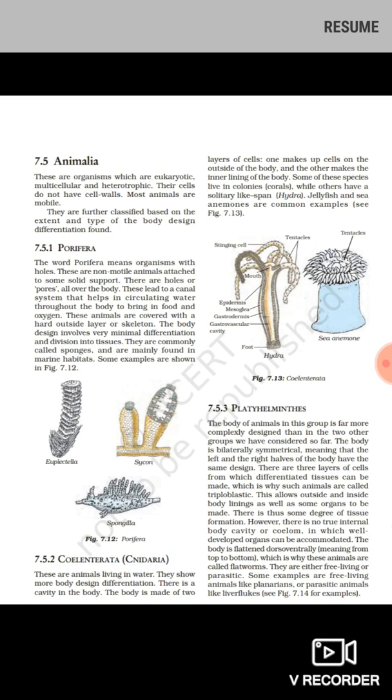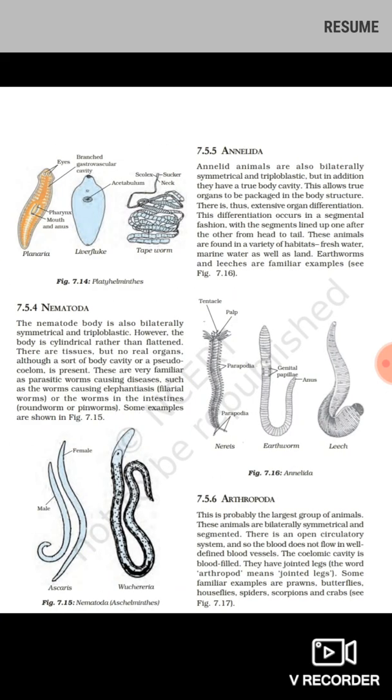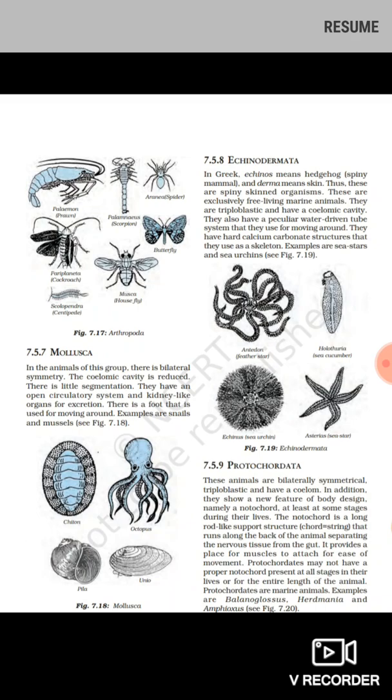The cells do not have a cell wall and they are mobile, and they are further classified into different phyla on the basis of the extent and type of body design and differentiation. That means how complex their body becomes or how simple their body is. On this basis they have been classified into different phyla, that is Porifera, Coelenterata, Platyhelminthes, Nematoda, Annelida, Arthropoda, Mollusca, Echinodermata, Protochordata.